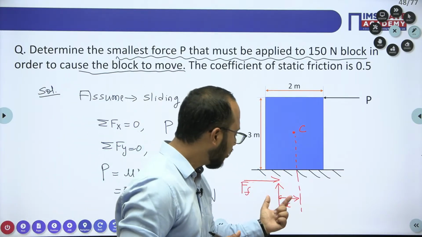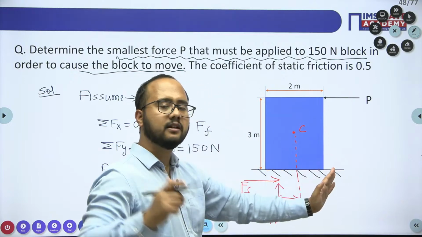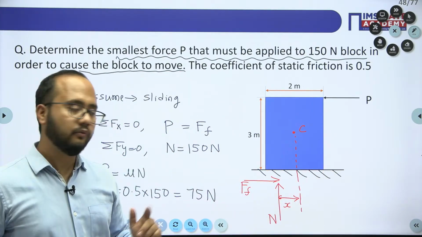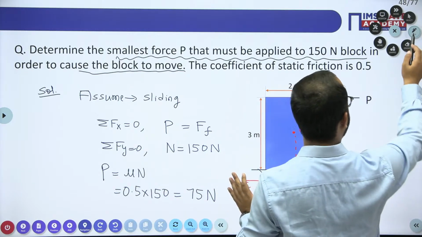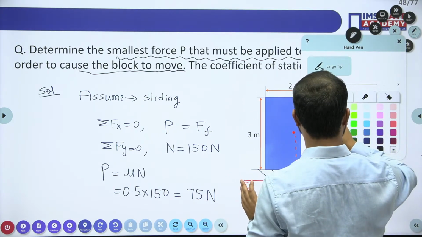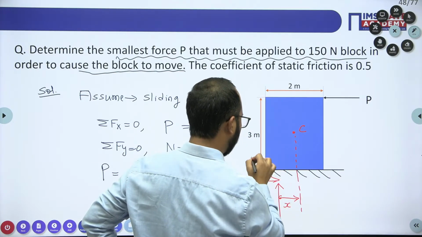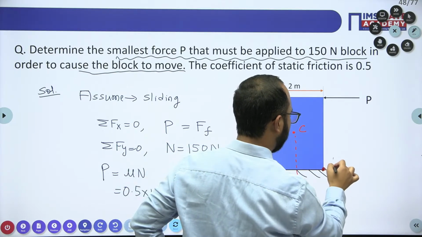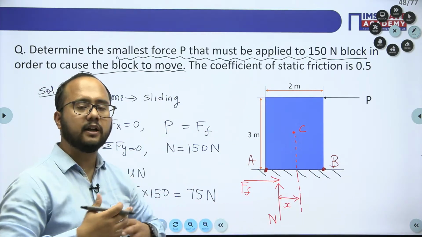Okay, just ensure that the normal has to be within this base. If it is lying outside the base, tipping will be there. Now we'll check whether the normal is lying within this base or not. Okay, for that we'll take one thing here. See, assume this point as A, assume this point as B. So moment equilibrium you can take at any point. You can take the moment equilibrium.